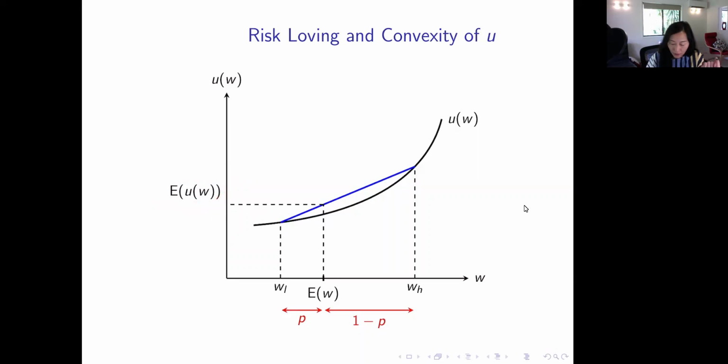Versus if he is offered the sure money, which is EW, his utility of the sure money is smaller than the expected utility value. Therefore, he would choose to gamble. He loves risk.